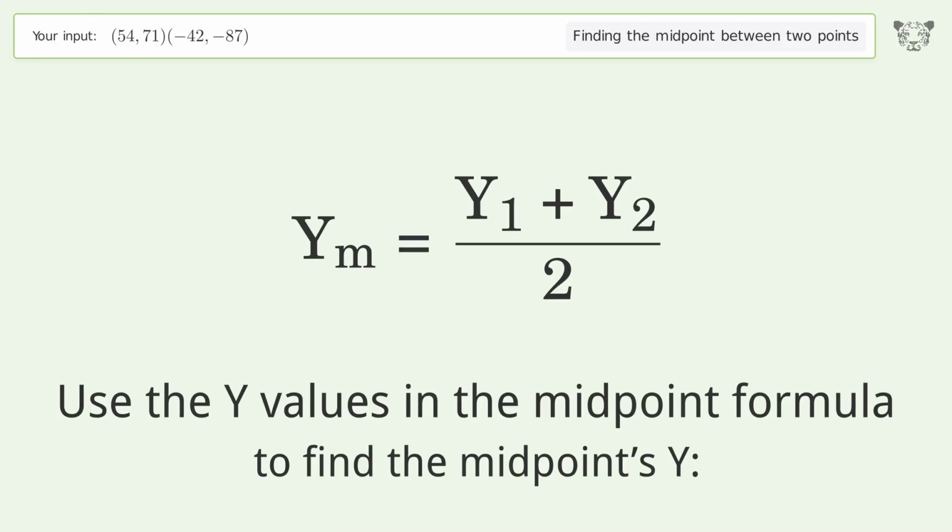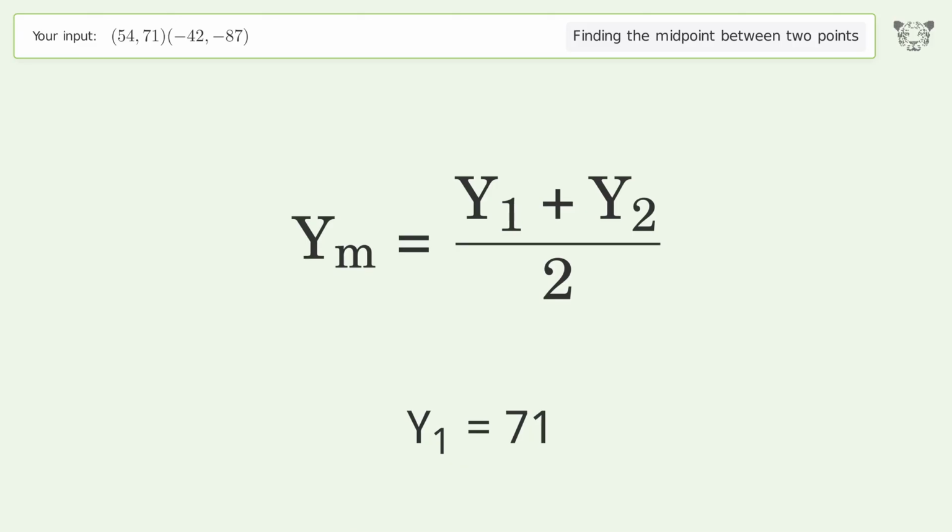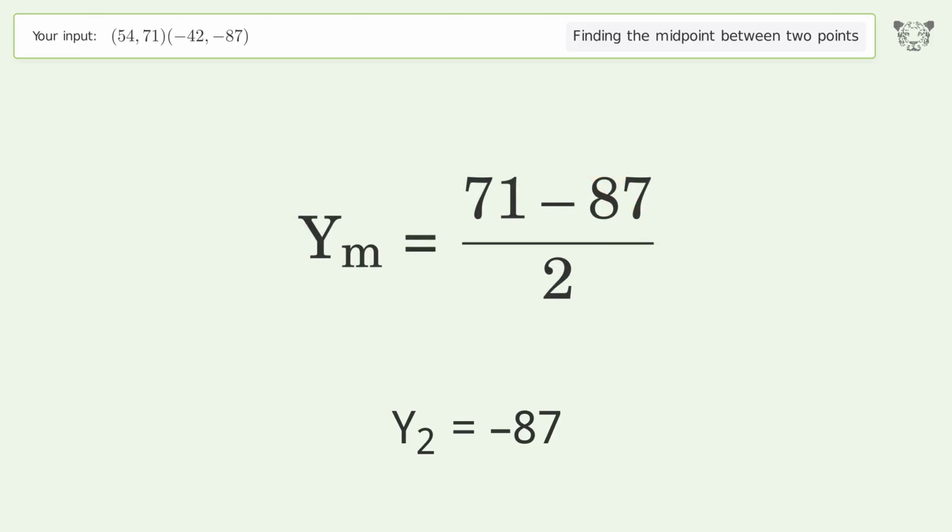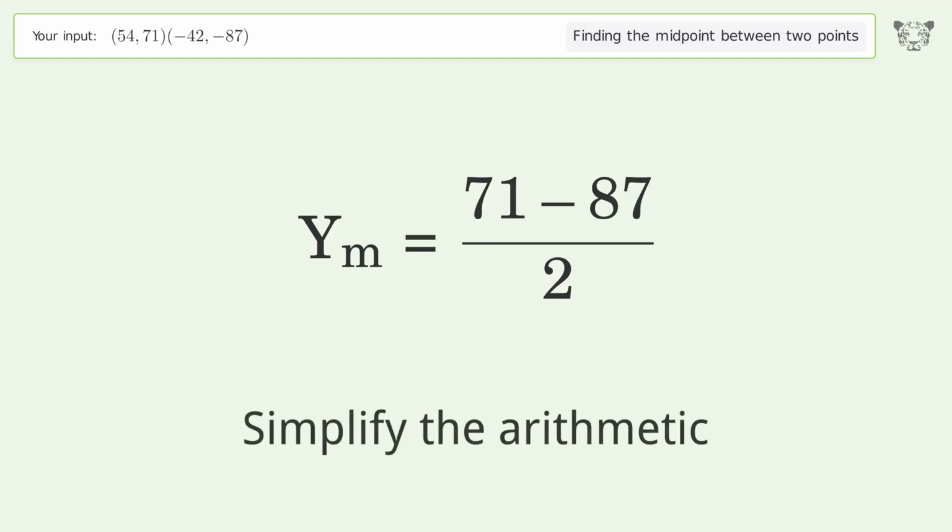Use the y values in the midpoint formula to find the midpoints y. y1 equals 71. y2 equals -87. Simplify the arithmetic.